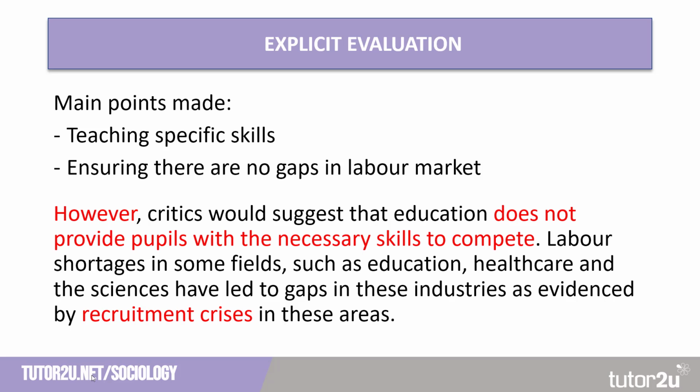So this is an explicit evaluation of the point that has been made. And you can see this is not just a simple point saying, however, many pupils leave school without qualifications. We've developed the point more. We've talked about how school fails to give pupils the specific skills.